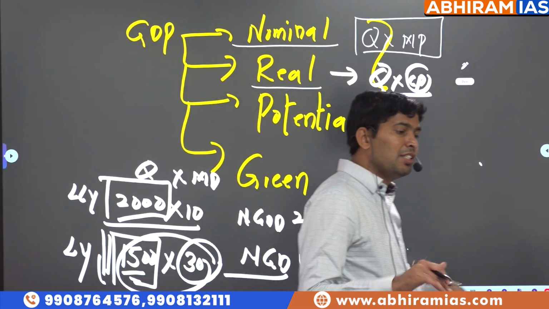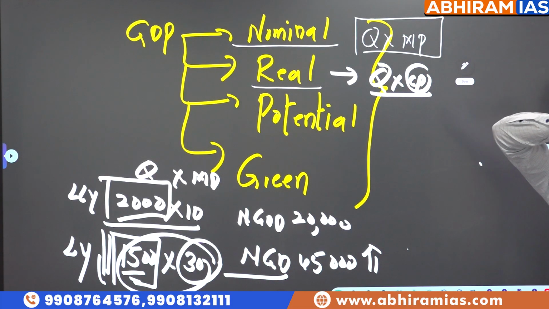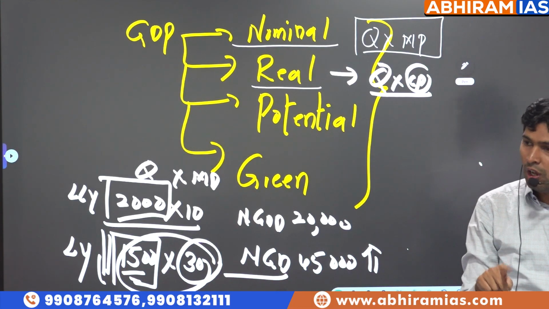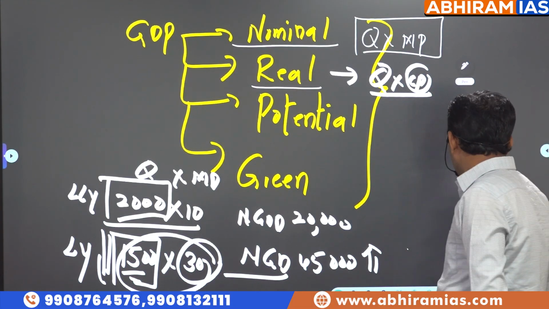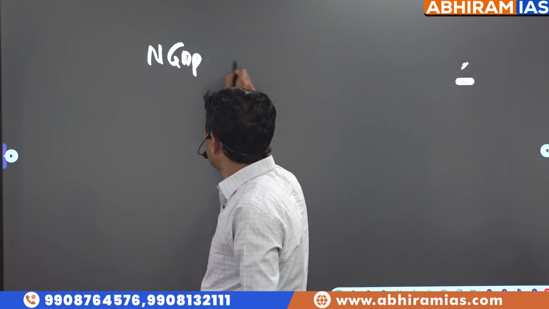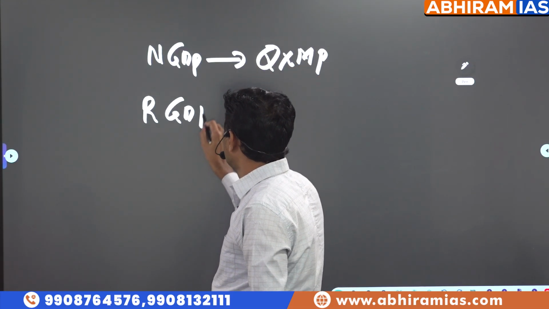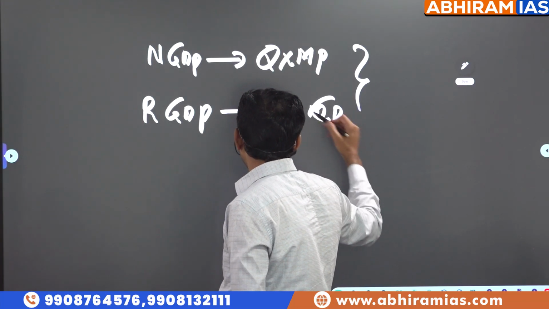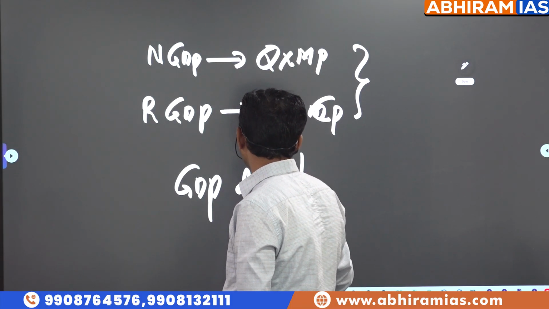Constant prices does not mean prices were constant. Constant prices means that relatively, in the base year, price was considered to be stable compared to other years. That's the reason why we are calculating nominal GDP also, and real GDP also. So what is nominal GDP? Nominal GDP is calculated at what? Quantity at market price. And real GDP? Quantity at constant price.